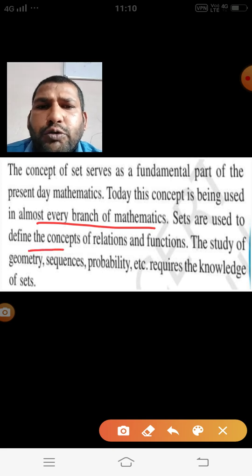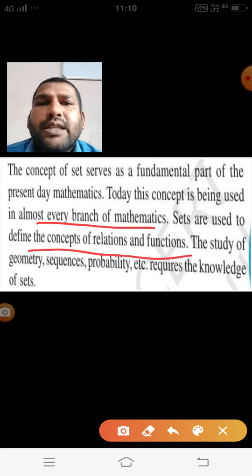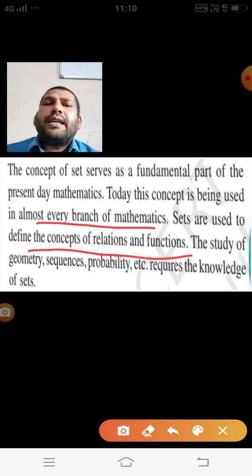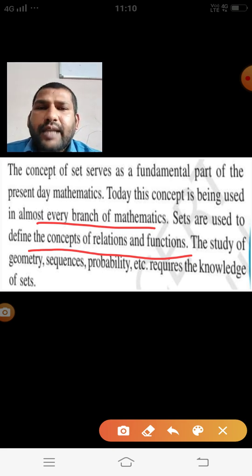Sets are also used to define the concept of relation and function. We are taking the relation between two given sets, meaning we have two given collections of values, and then we find the relation between those two. For example, suppose on one side I take a collection of the numbers 1, 2, 3, 4, and on the other side a collection of the numbers 1, 4, 9, 16, 25.